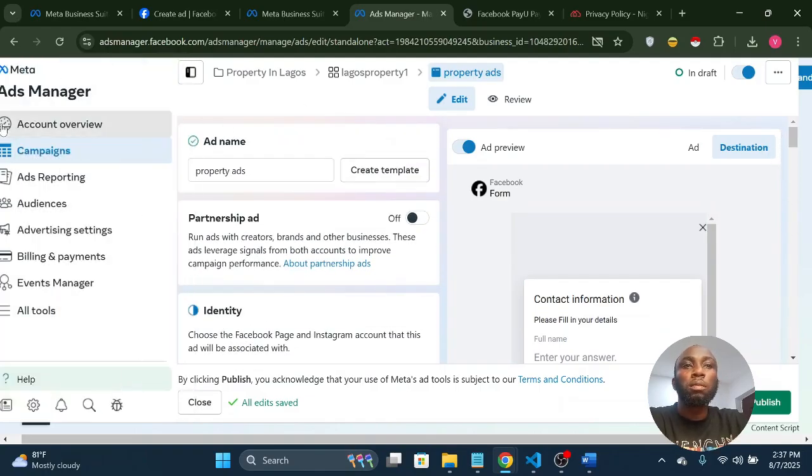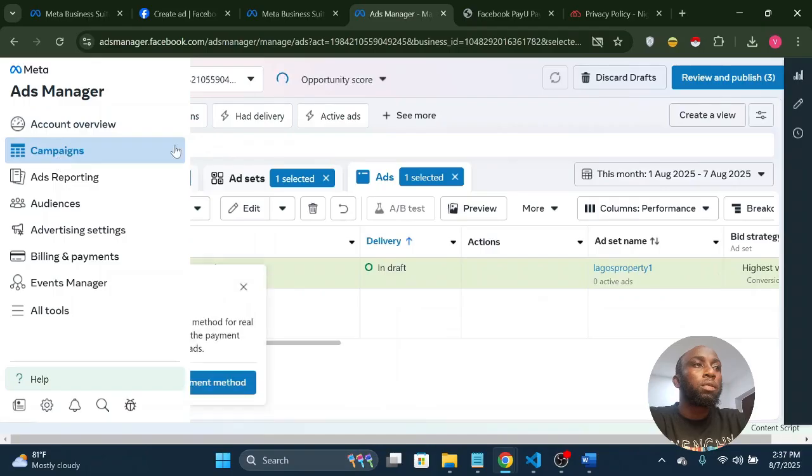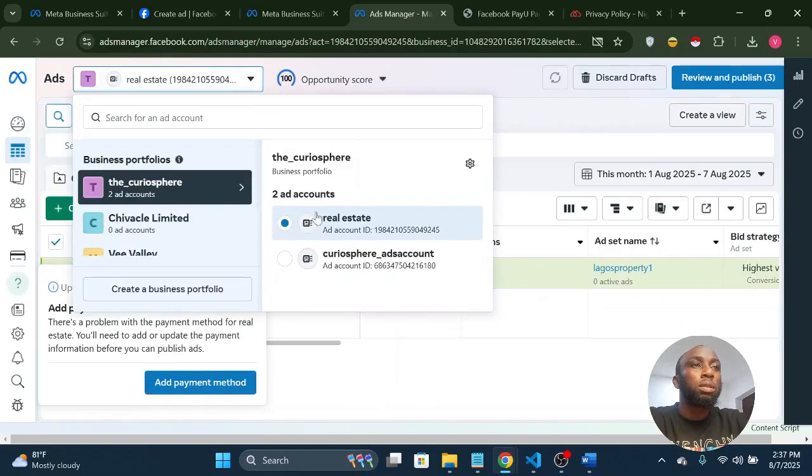It will take a while. They will review your ads, and once they review it, if there are no issues with it, it will be approved. So once it's approved,